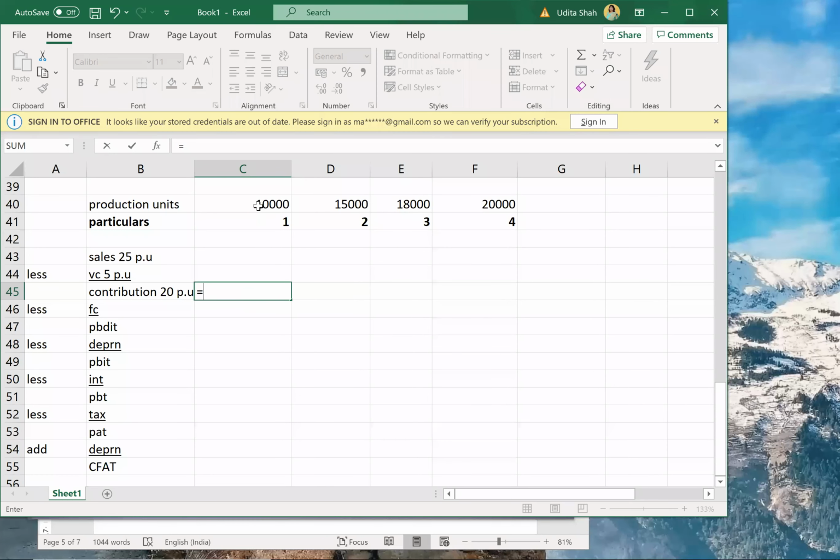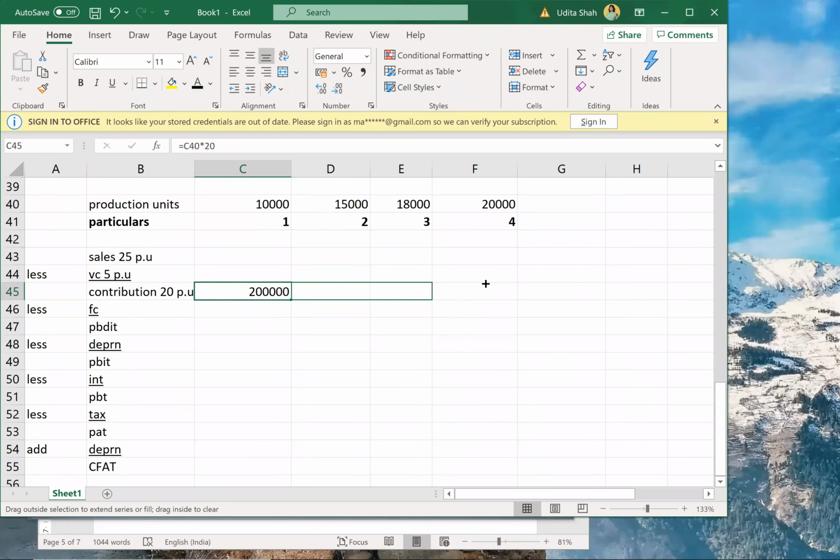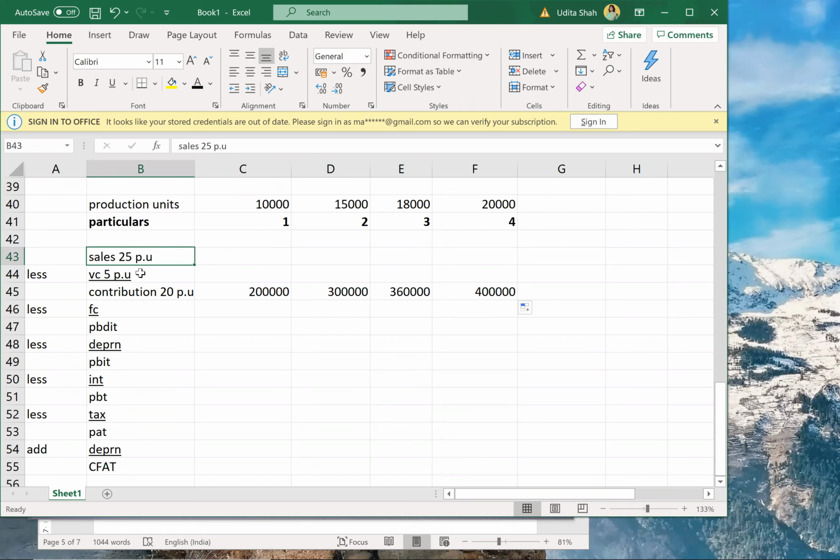So this will be 10,000 into 20, 15,000 into 20, 18,000 into 20, and 20,000 into 20. Instead of doing 10,000 into 25, then again 15,000 into 25, then again the same for variable cost, I directly calculated contribution per unit. 25 minus 5, so contribution per unit is 20, and per unit into number of units, I'll get contribution per annum. See if this is clear.